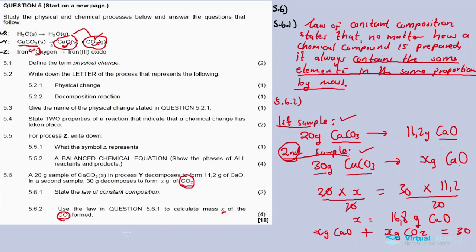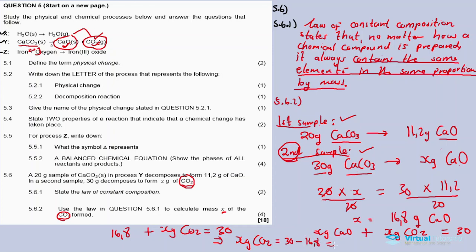Now since we have the number of grams for calcium oxide, 16.8, which we calculated, plus x gram of carbon dioxide is equal to 30. So x gram of carbon dioxide is equal to 30 subtract 16.8.